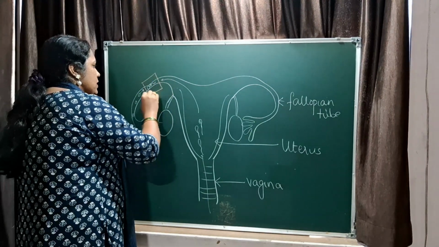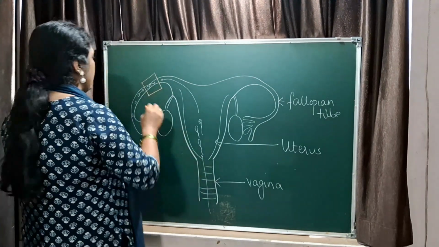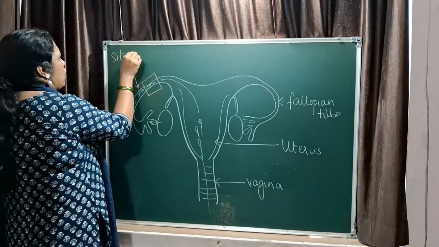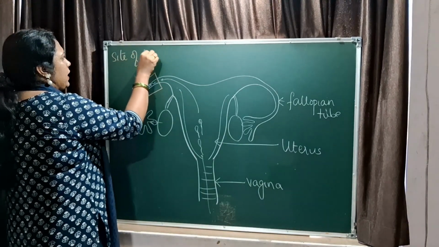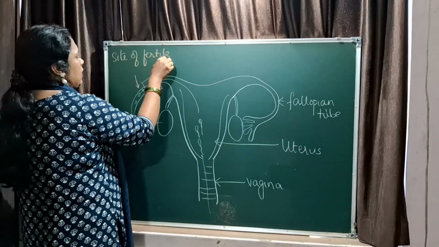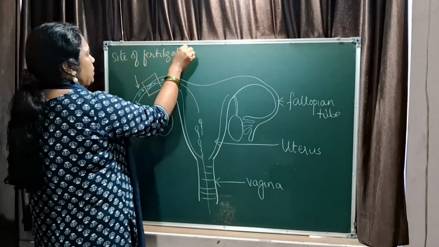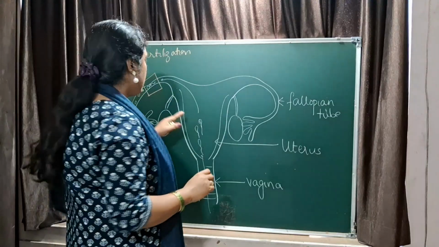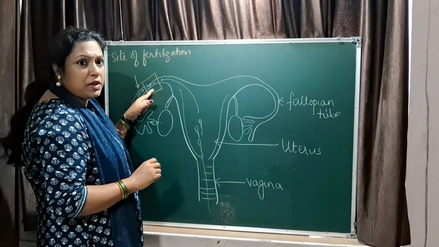So what is the site of fertilization? It is the fallopian tube. Site of fertilization is the fallopian tube.